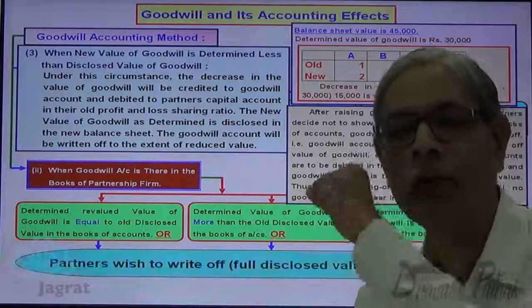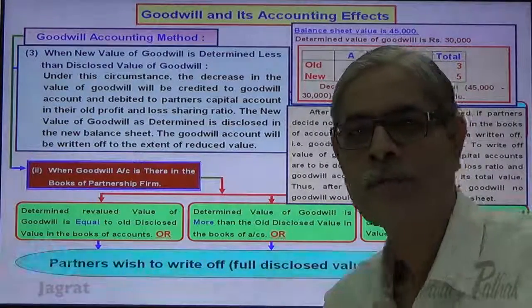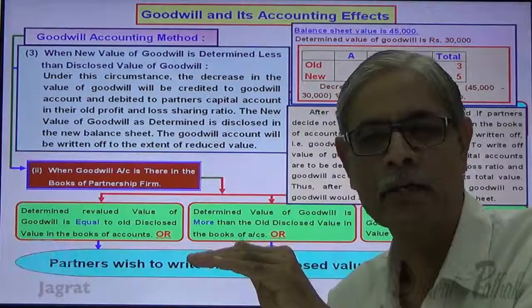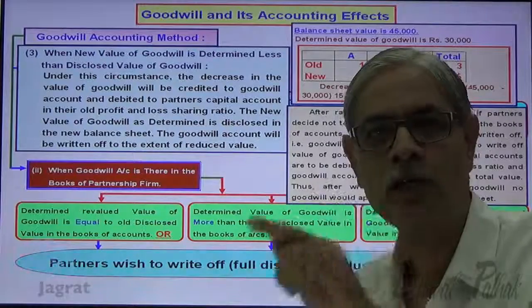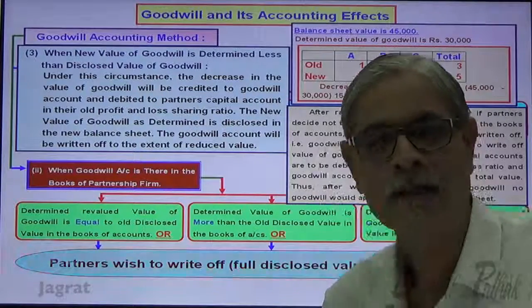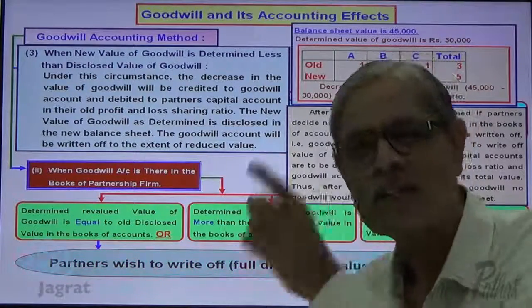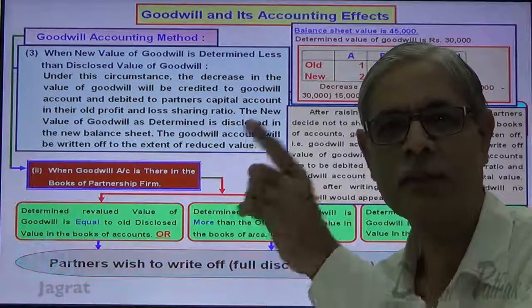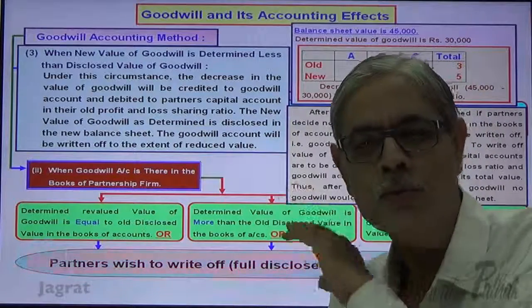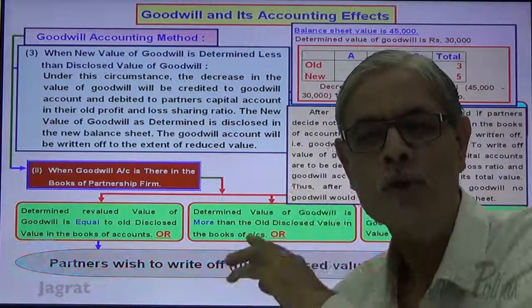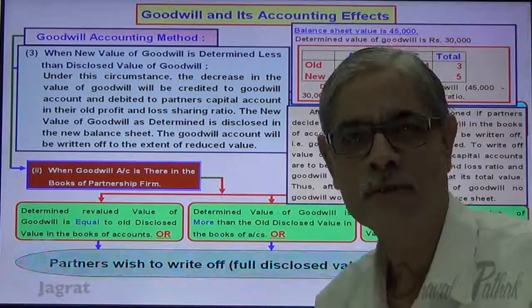Now, what is the value of goodwill existing in our illustration? From 45,000, I have already written off 15,000. So the value left is 30,000. Now I want to write off 30,000. That too when? After changing the profit sharing ratio. What is the new profit sharing ratio? 2:2:1. So in the ratio of 2:2:1, 30,000 is to be written off.